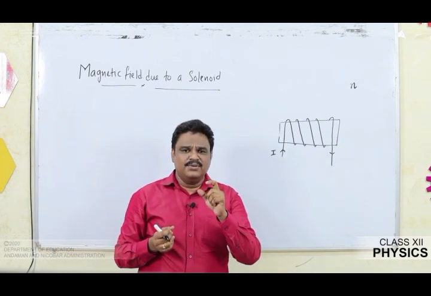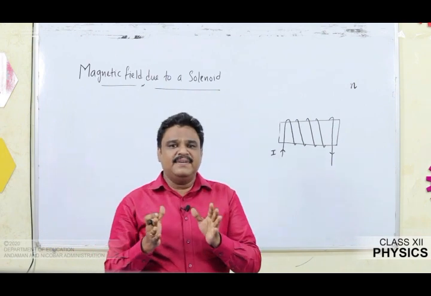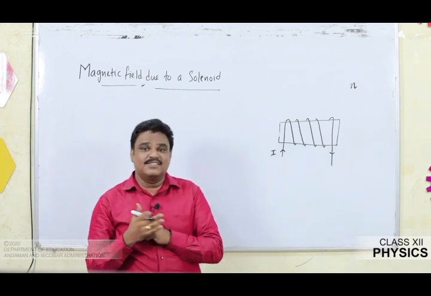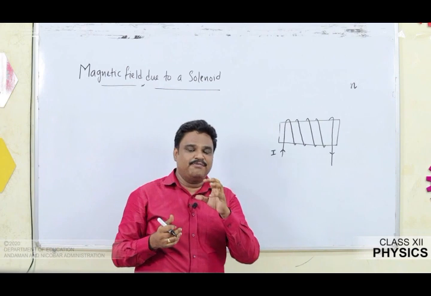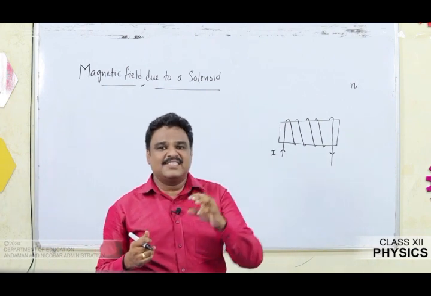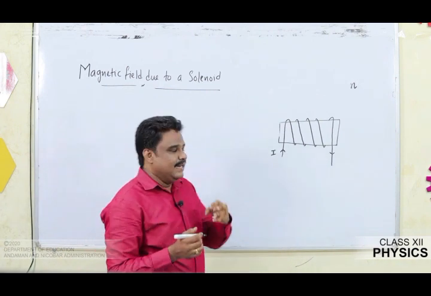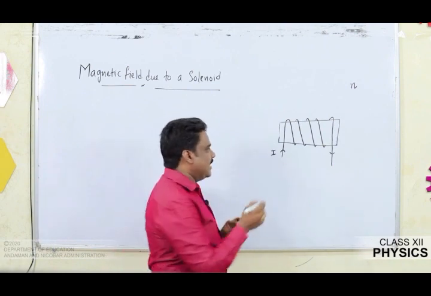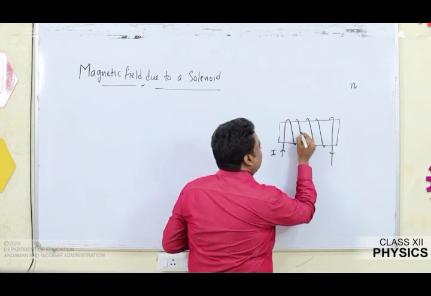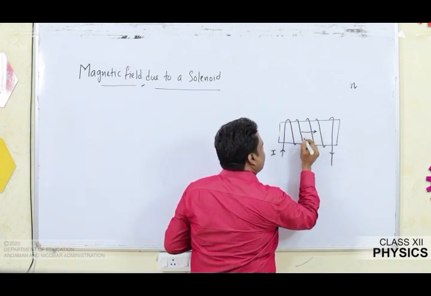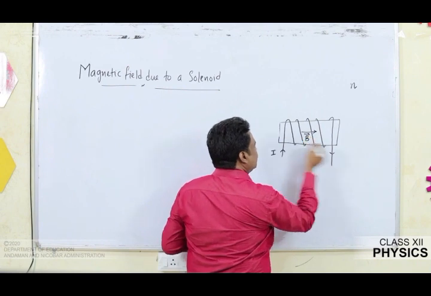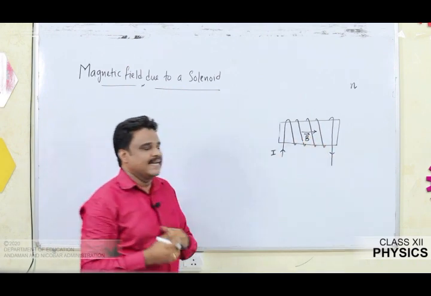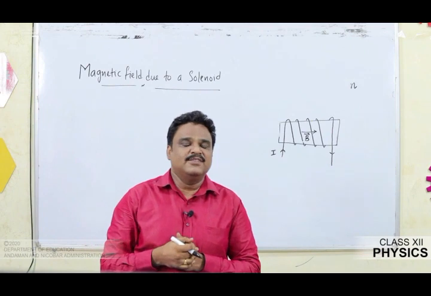You should know, in a solenoid, the magnetic field is uniform only well inside the solenoid. That uniformity exists well inside the solenoid, and my aim is to find that magnetic field. So let us suppose the magnetic field well inside the solenoid is B vector, and it is parallel to the length of the solenoid. Obviously the magnetic field will be parallel to the length of the solenoid.